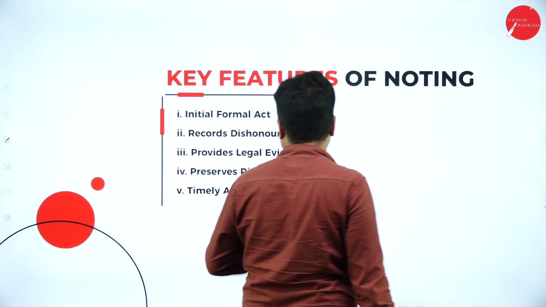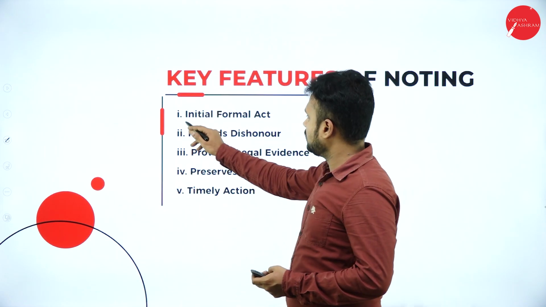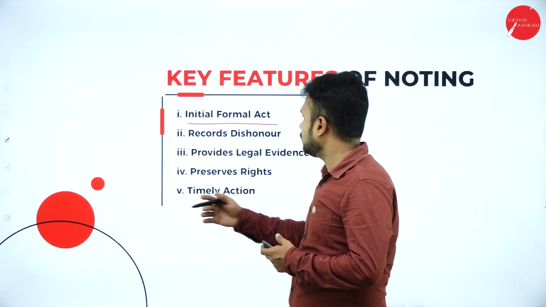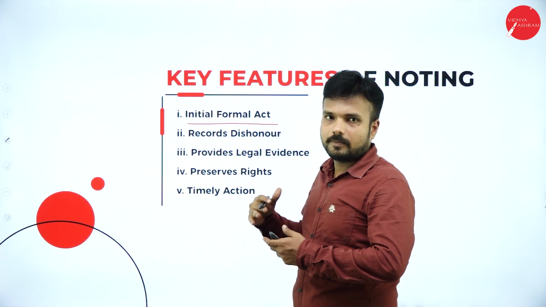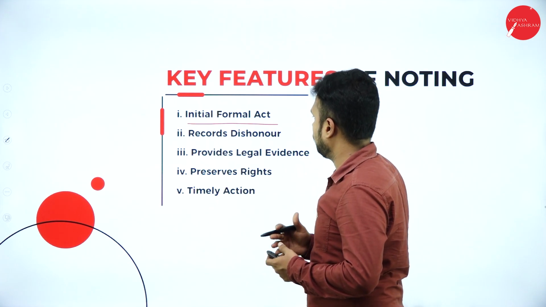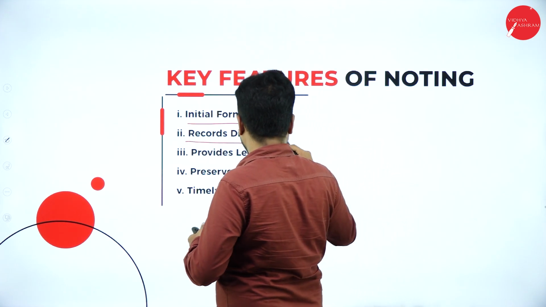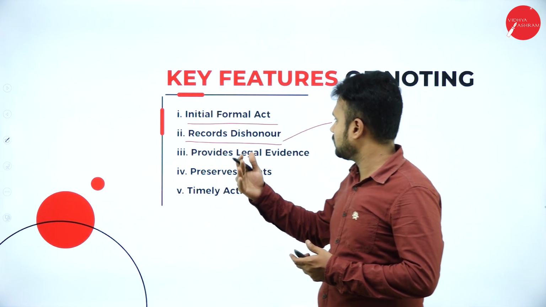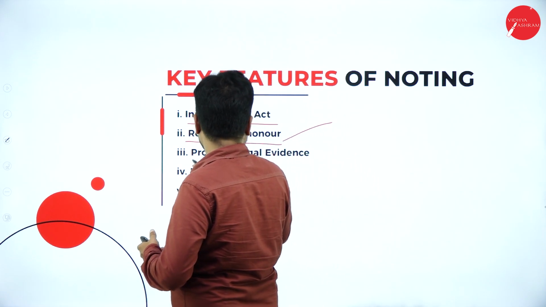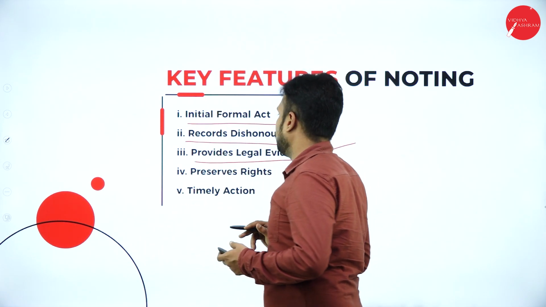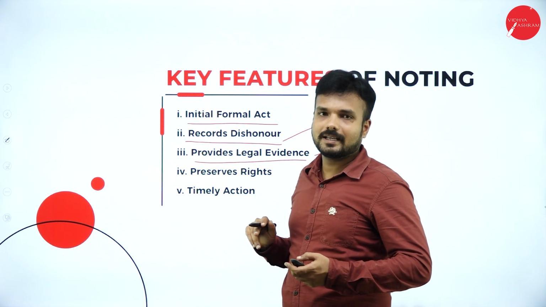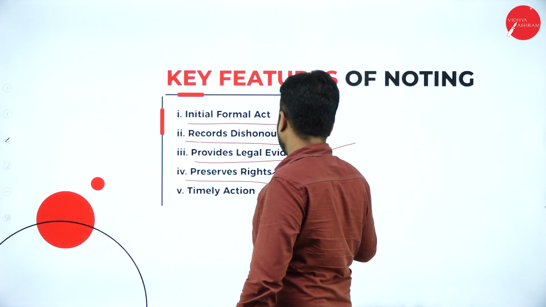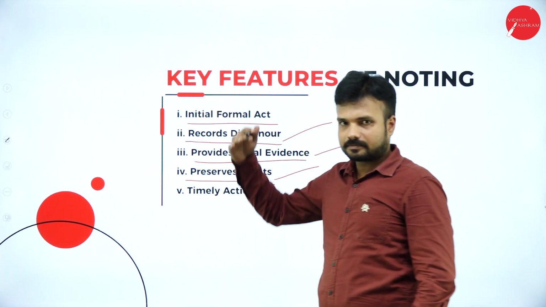So what are the features of noting? It is the first or initial formal act, meaning it is like a precaution that we take before making any payment or agreement. It records dishonor, whether it comes from the payee or payer. It provides legal evidence, showing documentary evidence regarding the transaction between two parties. And this noting preserves the right of the promisee.